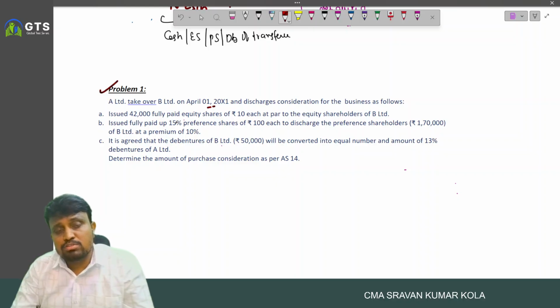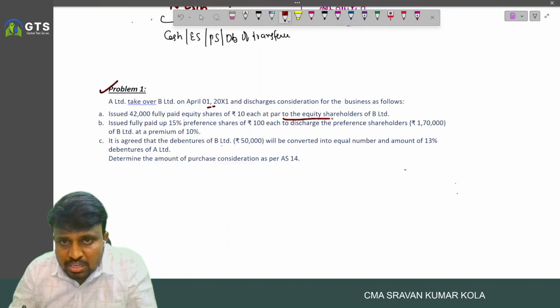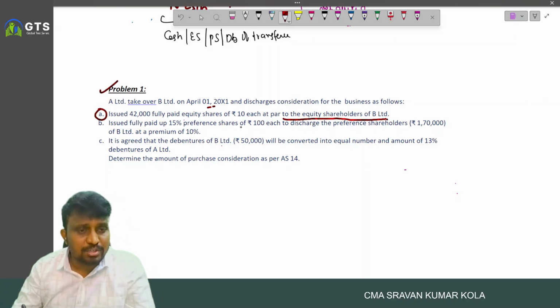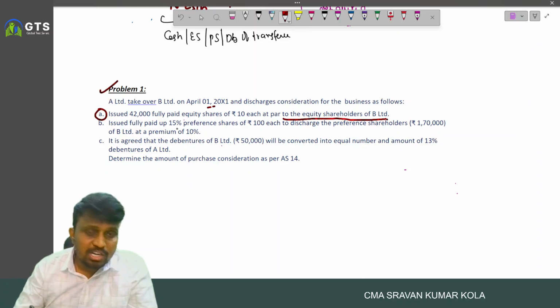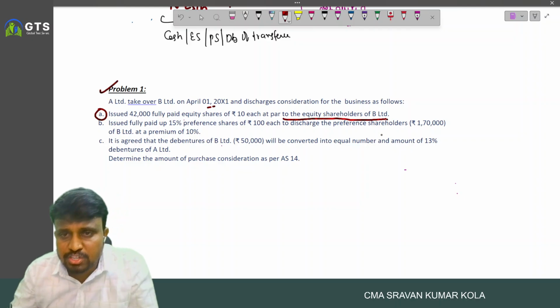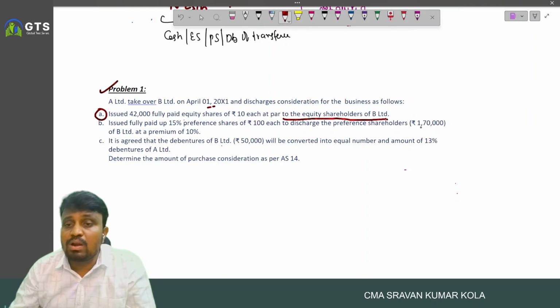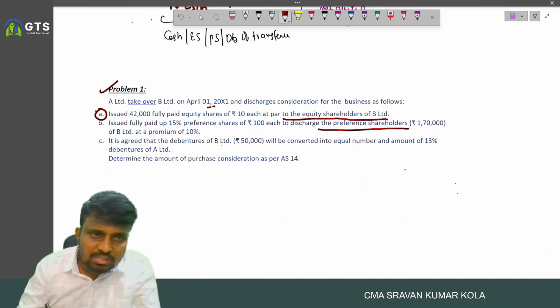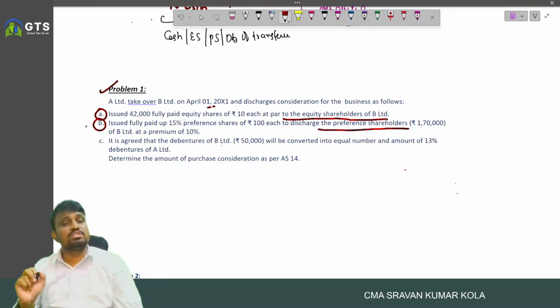Issued 42,000 fully paid up equity shares of 10 each at par to the equity shareholders of B Limited. Amount payable to equity shareholder is included. Issued fully paid up 15% preference shares of 100 each to discharge preference shareholders of 1,70,000 rupees of B Limited at premium of 10% to the preference shareholder. This is also included in the definition of PC.